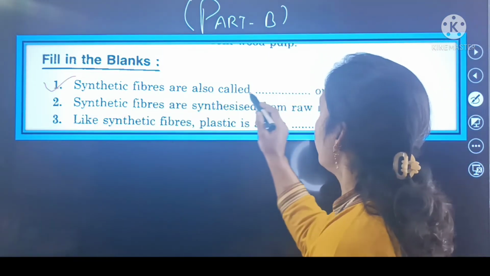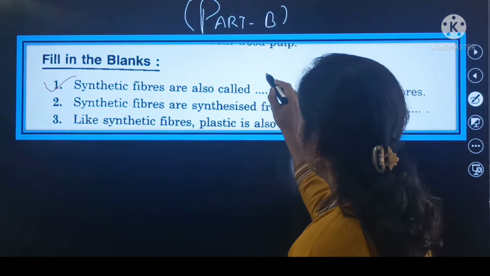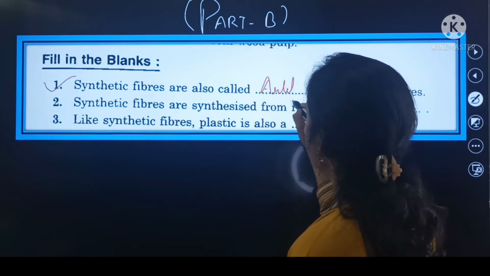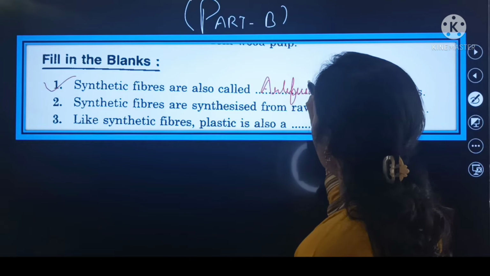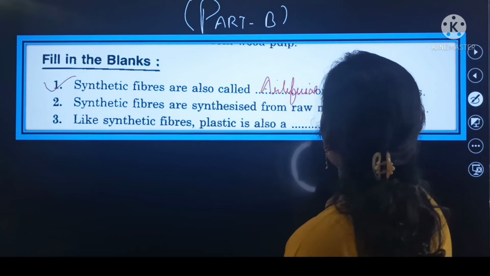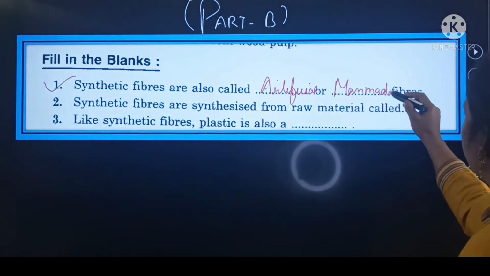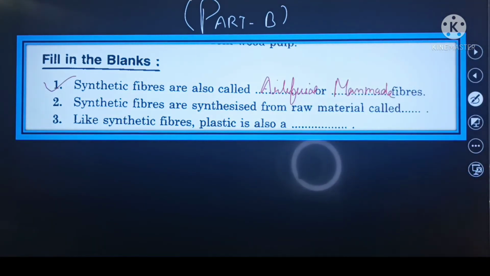So here synthetic fibers are also called as artificial or man-made fibers.